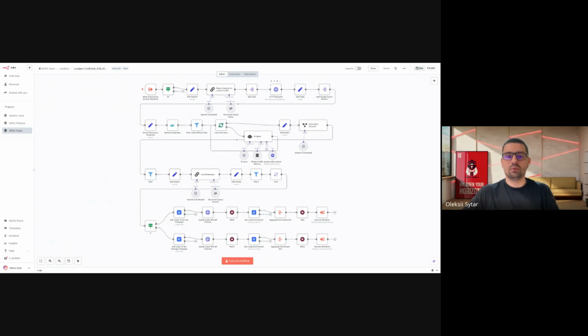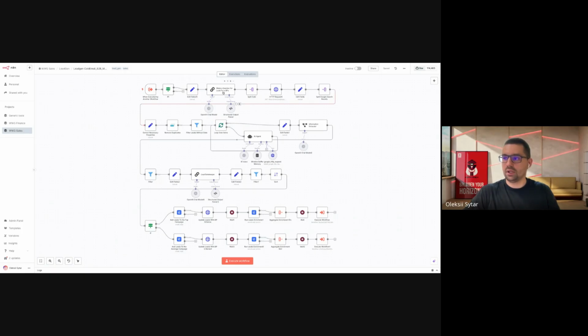Maybe some of you have used Google queries previously, where you can type site, colon, LinkedIn, and browse, looking for some kind of people. So here we are preparing the Google queries with the help of AI.